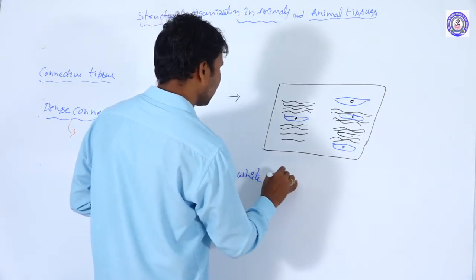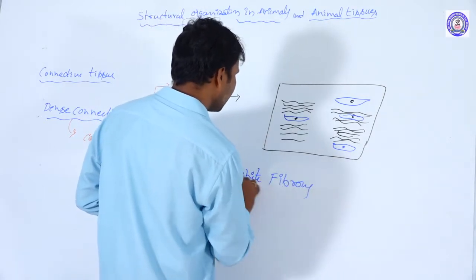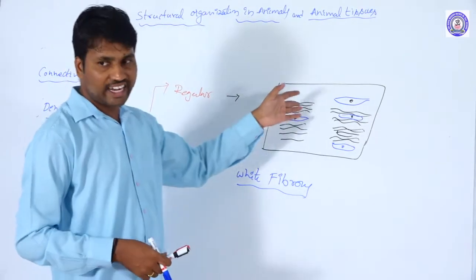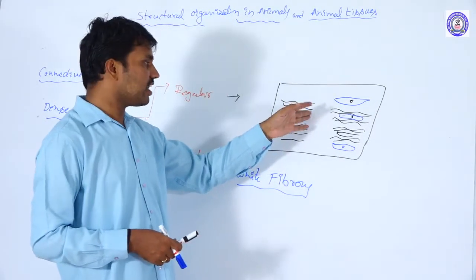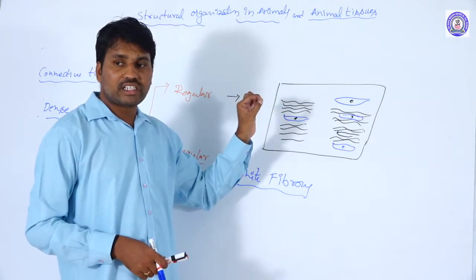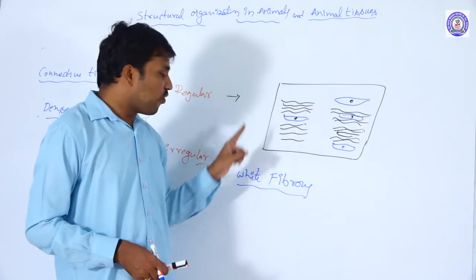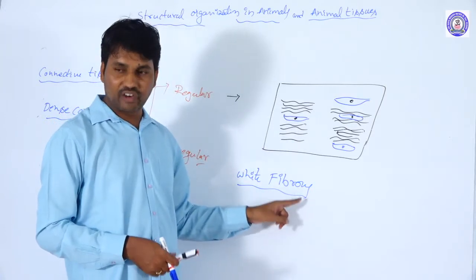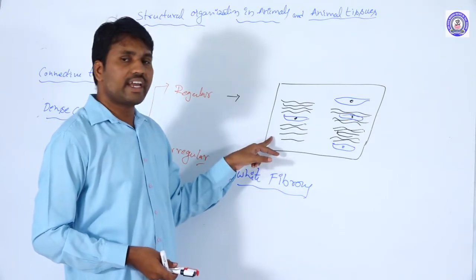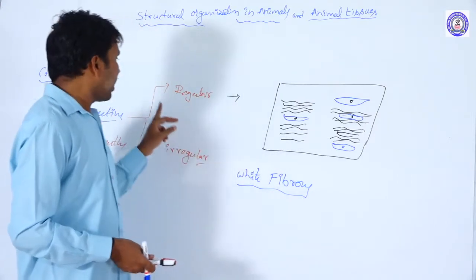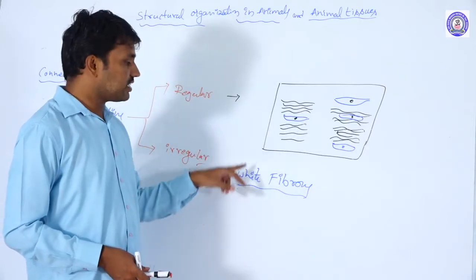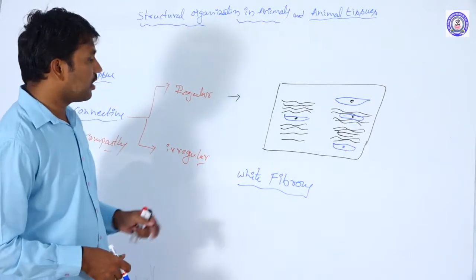The matrix is formed by polysaccharides and proteins, and inside the matrix numerous fine white fibers, that is collagen fibers, are present. This type is called dense regular white fibrous tissue.